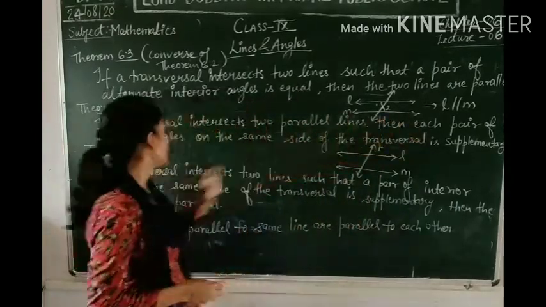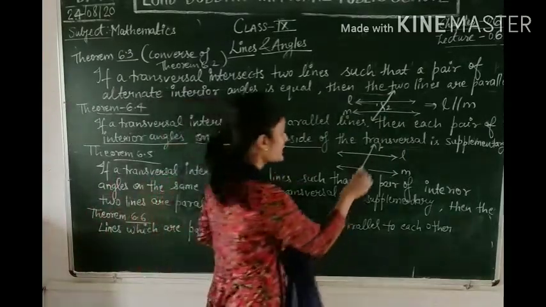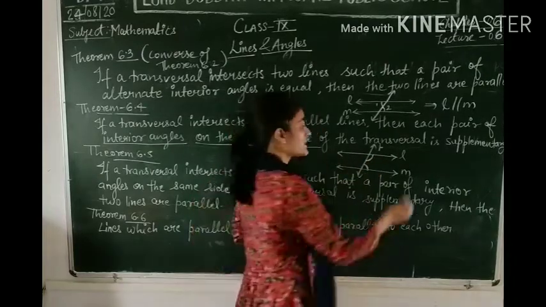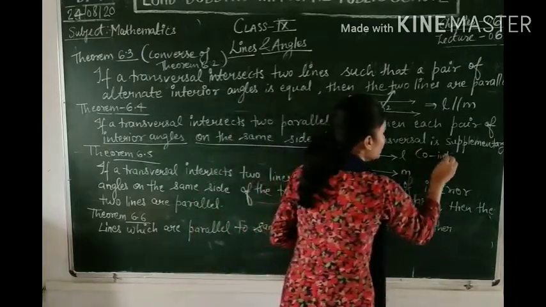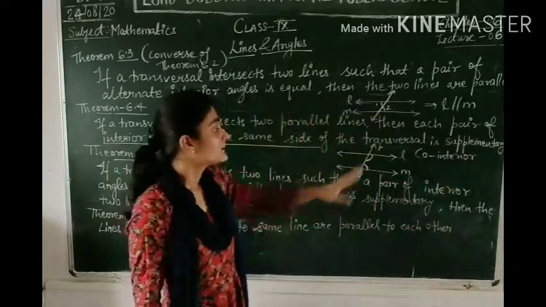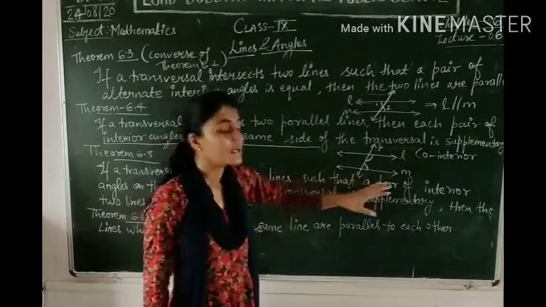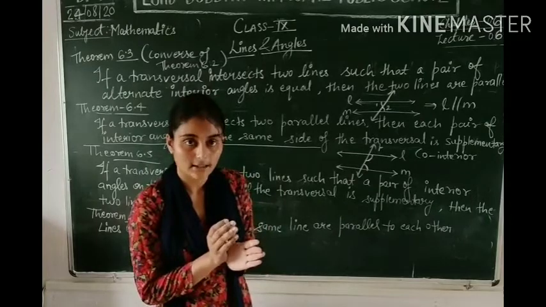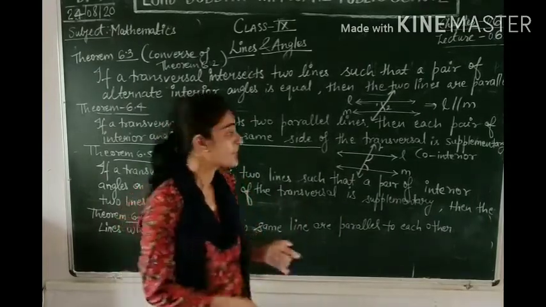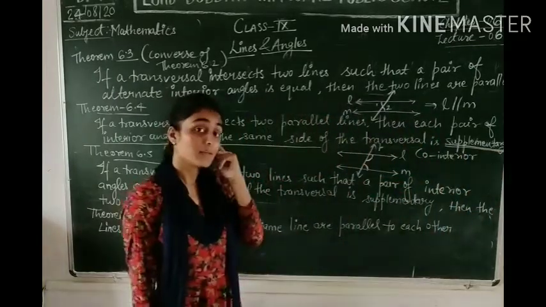Then each pair of interior angles on the same side. Interior angles on the same side. This is your interior angle on the same side. और इसको आपने क्या पढ़ा था? इसे क्या बोलते हैं? Co-interior angle, right? And I have told you in the last class that co-interior angles sum up to 180 degrees. इनको ऐड करने पे कितना आता है? 180 डिग्रीज आता है. और ऐसे पेयर ऑफ एंगल जिनको ऐड करने पे 180 डिग्रीज आता है, उन्हें हम क्या बोलते हैं? सप्लीमेंट्री एंगल्स, राइट? उन्हें हम सप्लीमेंट्री एंगल्स बोलते हैं.